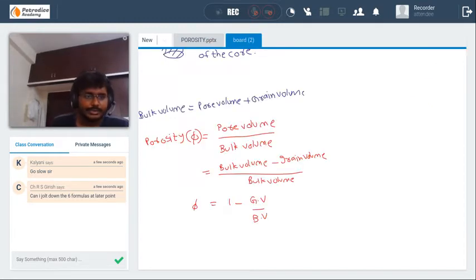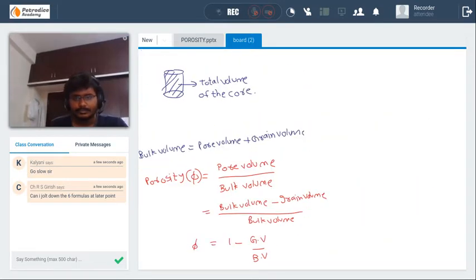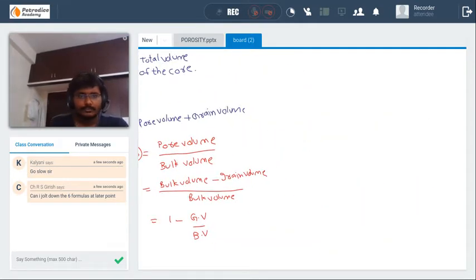As porosity is defined as the ratio of pore volume to bulk volume, void ratio, expressed as E, is defined as the ratio of pore volume to grain volume.